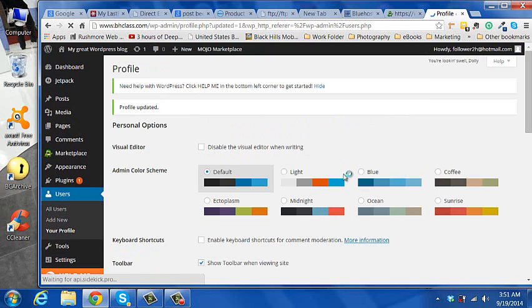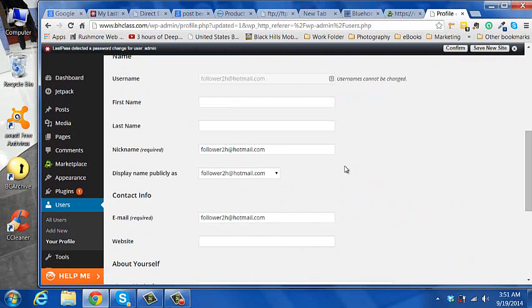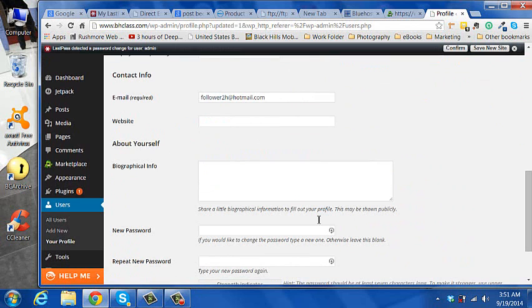So it's going to be follower2h@hotmail.com login. Let's see. Username cannot be changed. Email. You can have emails directed to yourself. Website. Alright, we'll just go ahead and go.